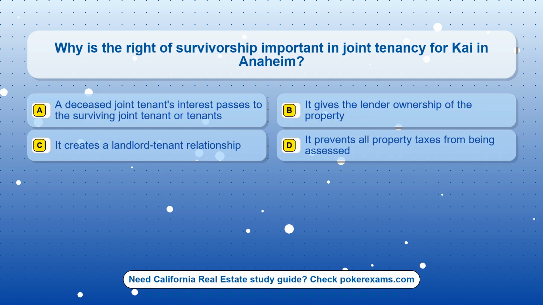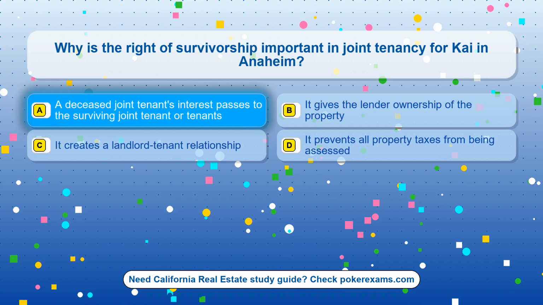Question 6. Why is the right of survivorship important in joint tenancy for Kai in Anaheim? Option A. A deceased joint tenant's interest passes to the surviving joint tenant or tenants. Option B. It gives the lender ownership of the property. Option C. It creates a landlord-tenant relationship. Option D. It prevents all property taxes from being assessed.